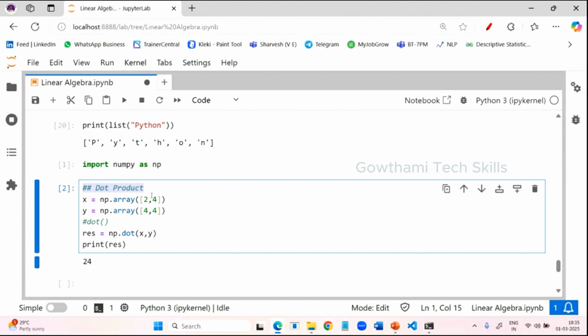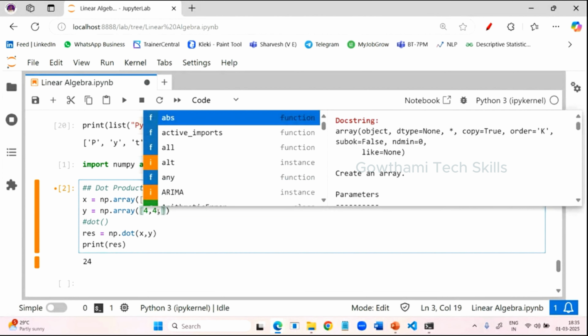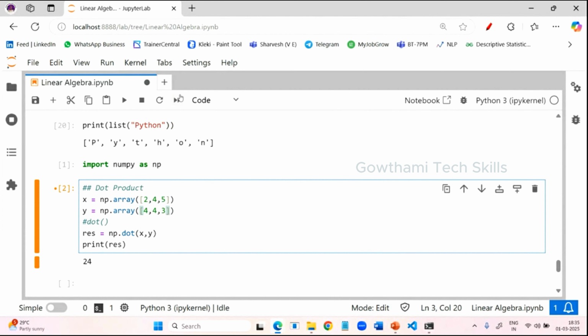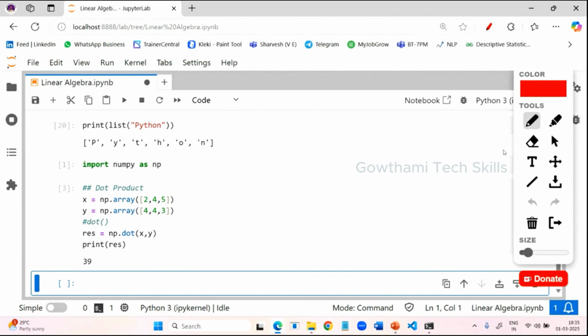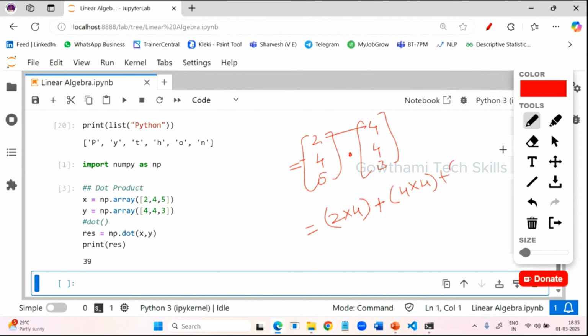Now you can apply three-dimensional also. If I provide 2, 4, 5 and 4, 4, 3, it will return some other value, that is 39. How is it calculated in three dimensions? Same process as in two dimensions. So 2, 4, 5 dot product 4, 4, 3: the first two values will be multiplied, then plus operator, 4 into 4, plus 5 into 3.